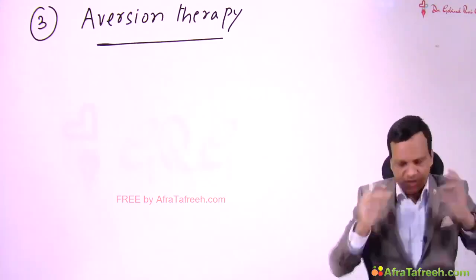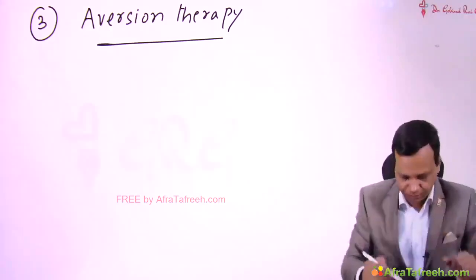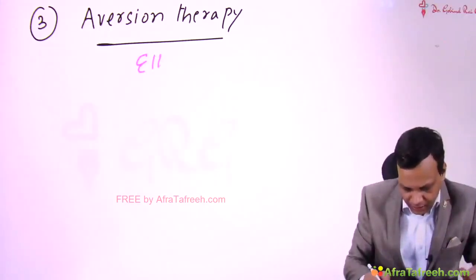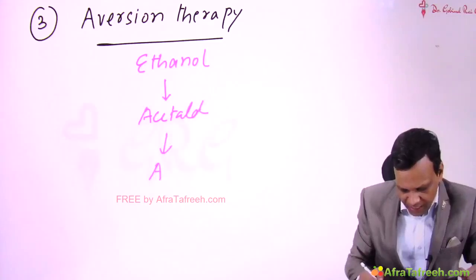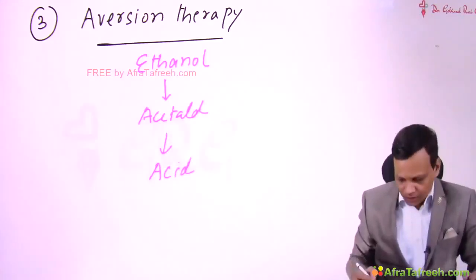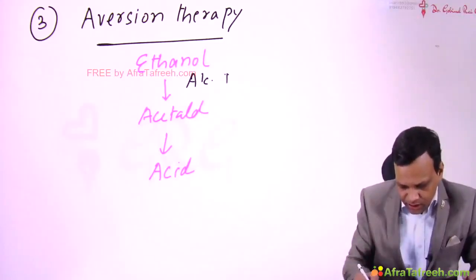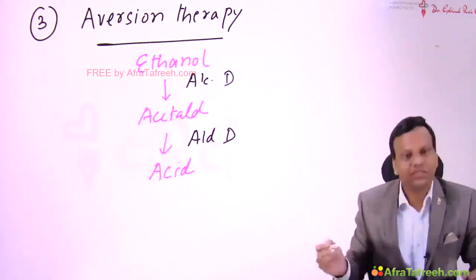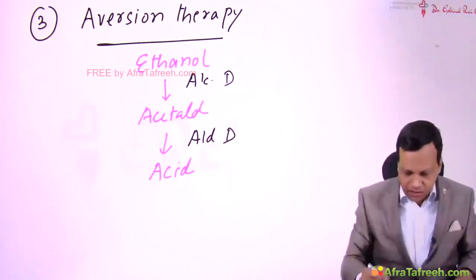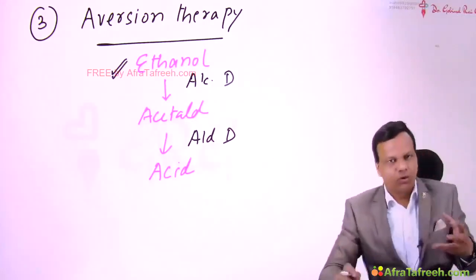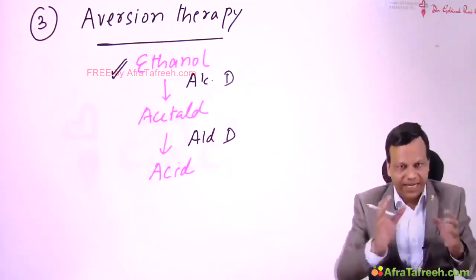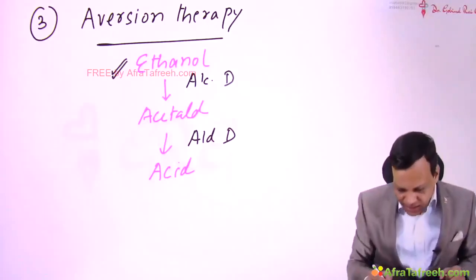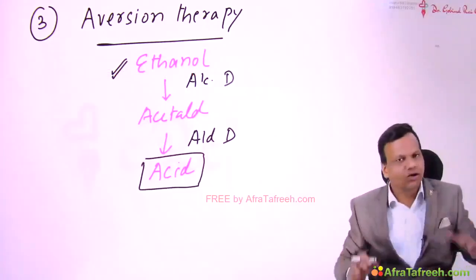Now, before going to aversion therapy, we will discuss some basic things. Alcohol, like ethanol, is metabolized to form acetaldehyde, which is metabolized to form acetic acid. First reaction is with alcohol dehydrogenase, second is with aldehyde dehydrogenase. So this we have already covered. The major euphoric effect of alcohol is caused by ethanol. But after some time, it is metabolized to form aldehyde, which is metabolized to form acid. And this acid is inactive. It will not cause any problem.